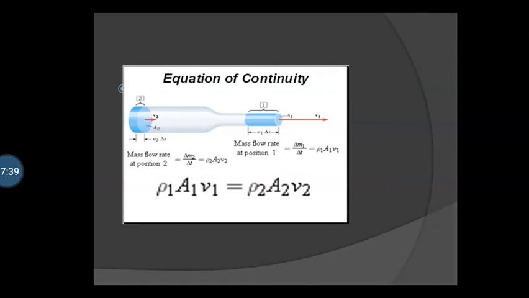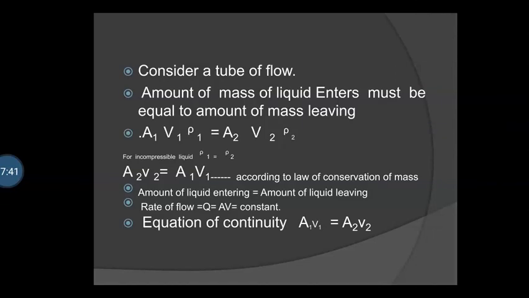Now, according to the law of conservation of mass, the amount of mass of liquid entering the tube must be equal to the amount of mass leaving the tube, that is A1 V1 rho 1 is equal to A2 V2 into rho 2.